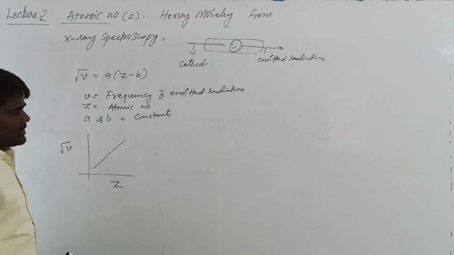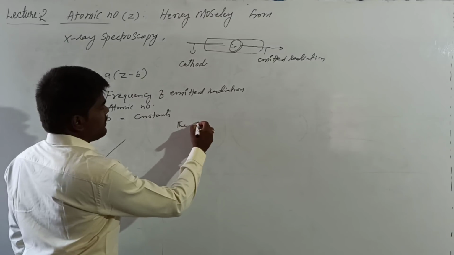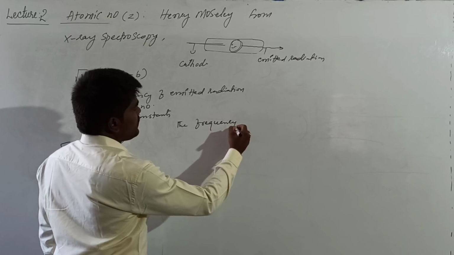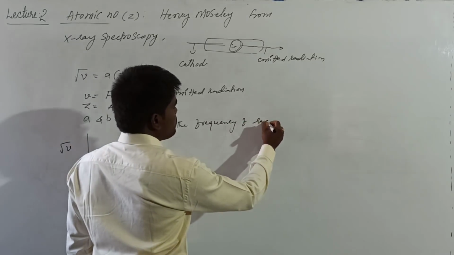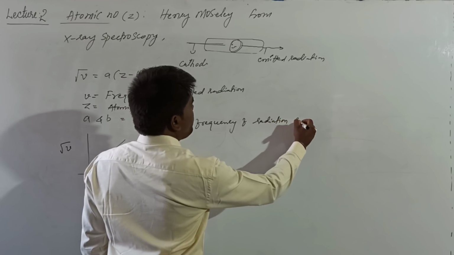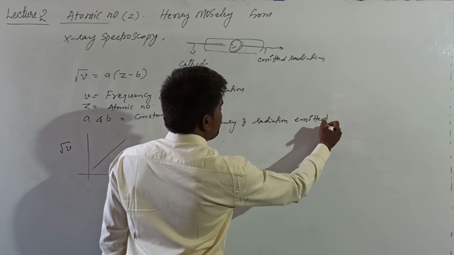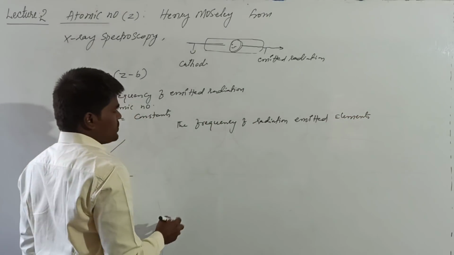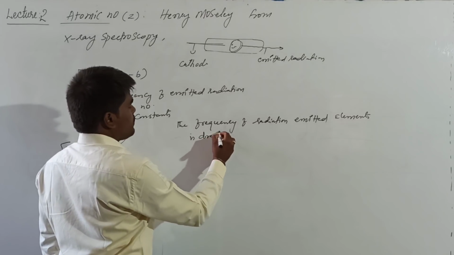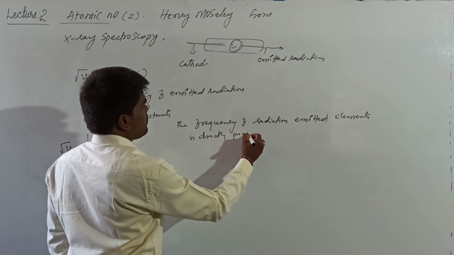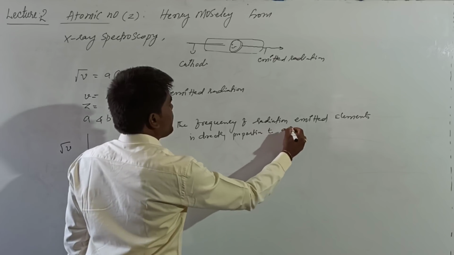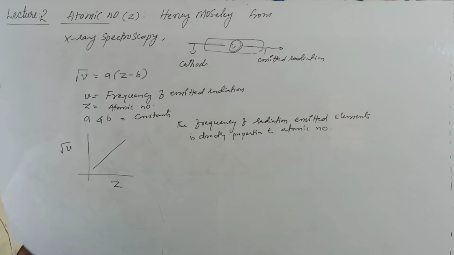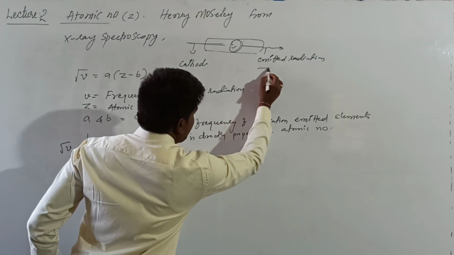From this, he concluded that the frequency of radiation emitted by elements is directly proportional to atomic number. That means as the atomic number increases, the frequency of the emitted radiation also increases.